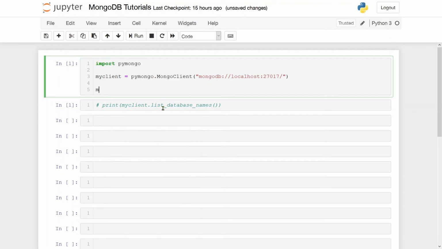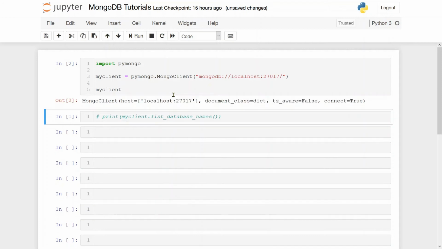Okay, so if you try to just simply see what this my_client is, so let's see. So this is basically a client which has the host. Host is nothing but the server address, which is localhost 27017, and then its document class is dict. There are a few parameters. So connect is True, so that is more important. So the connection is made successfully. If the connection was not made, so let's say if your server is not working, then you would have seen a False here. Okay, so basically we have connected from our system to the MongoDB server.